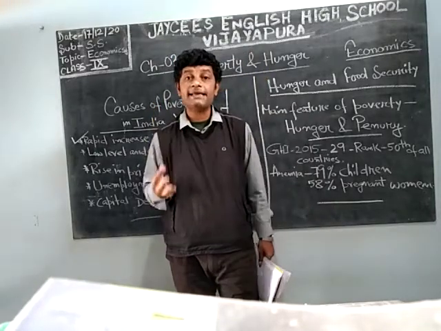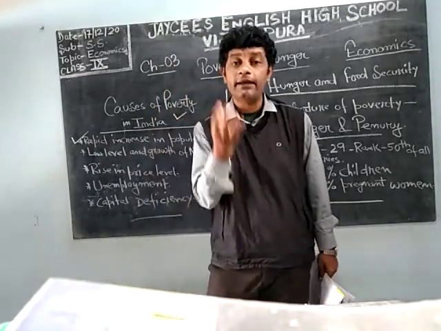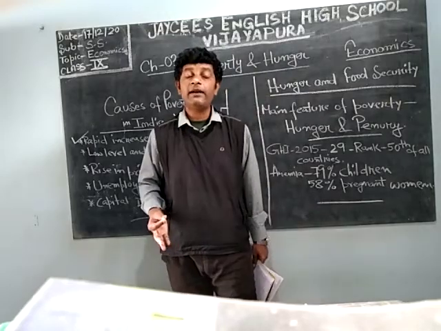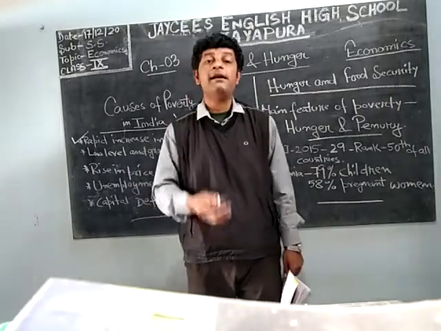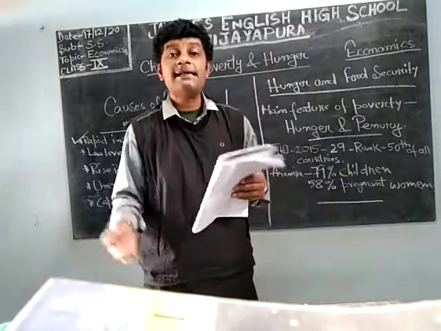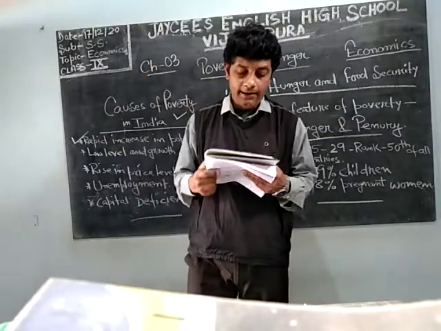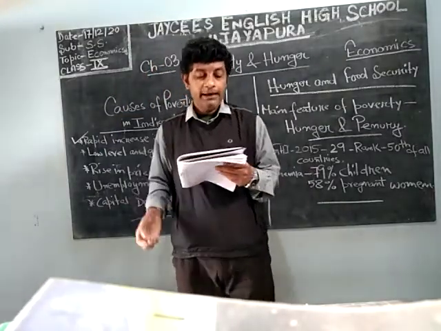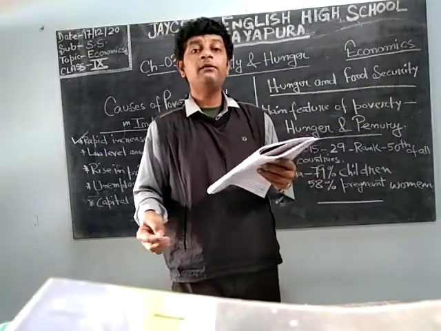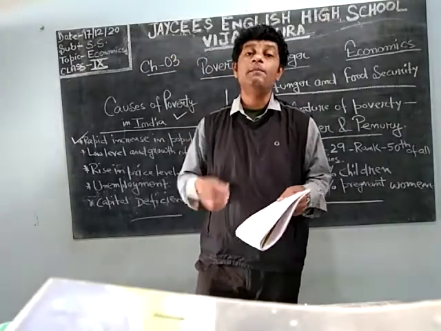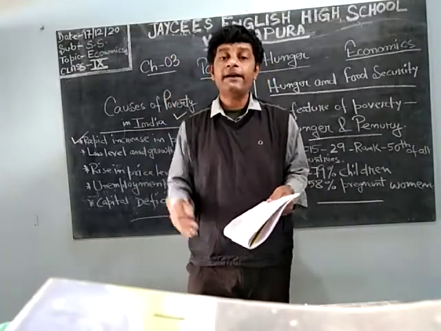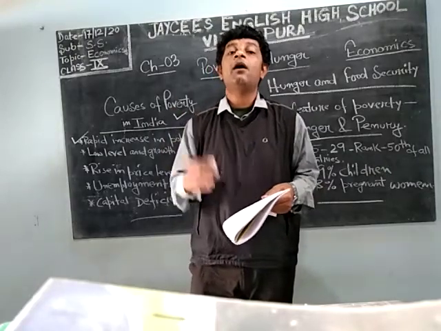So what happens? There will be scarcity. Whatever the development is, it is insufficient if the population rises incredibly. Then it will not be possible to satisfy the basic necessities of each and every individual.